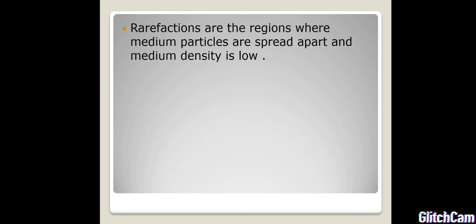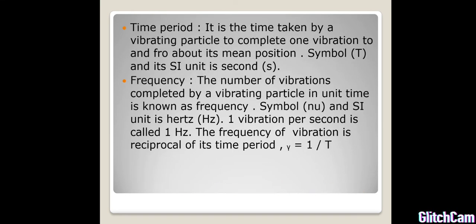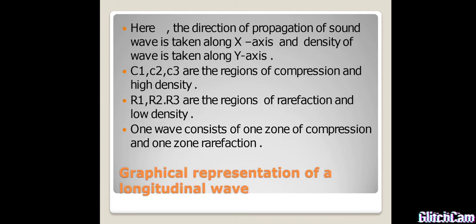Next we go for a graphical representation of a longitudinal wave. In this representation, the direction of propagation of the sound wave is taken along the x-axis and the density of the wave is taken along the y-axis. Here C1, C2, C3 are the regions of compression with high density, and R1, R2, R3 are the regions of rarefaction with low density. One wave consists of one zone of compression and one zone of rarefaction.